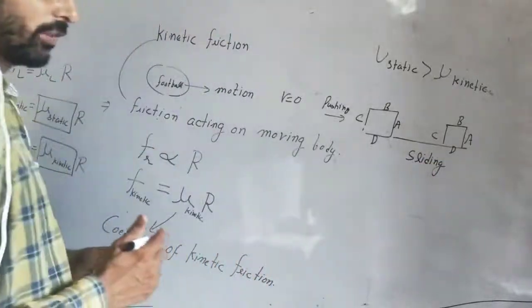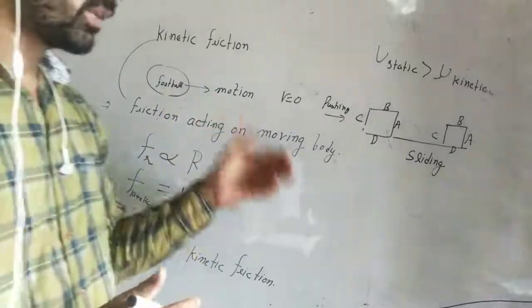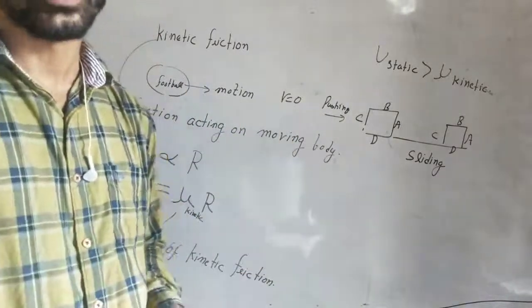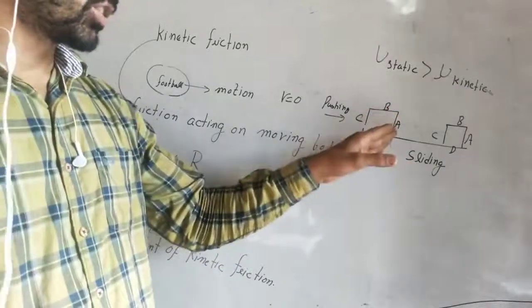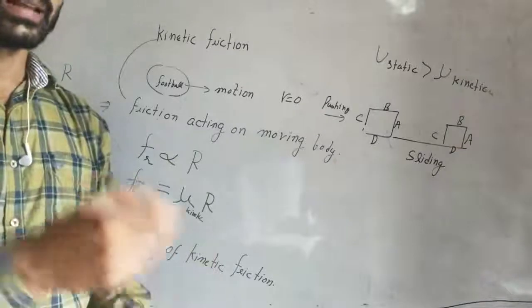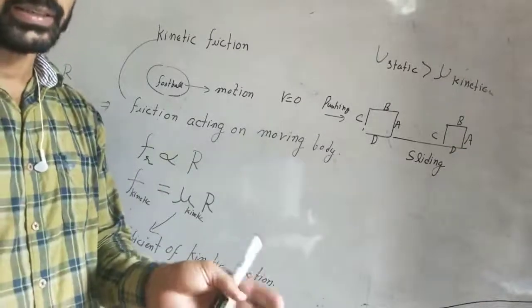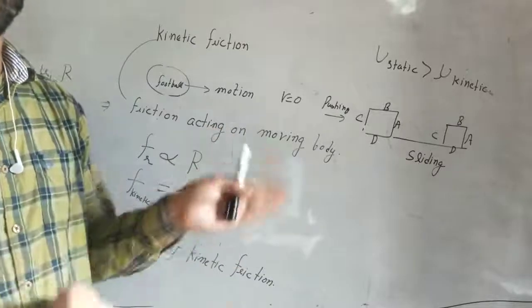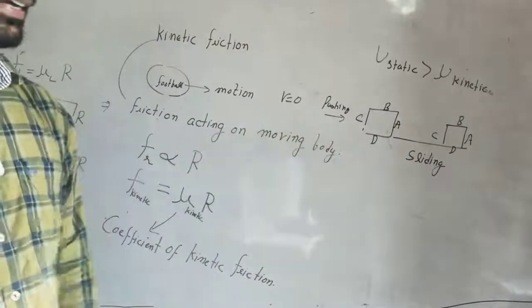The friction which acts when one body is sliding over another body is known as sliding friction, the friction acting between the surfaces of those two bodies.